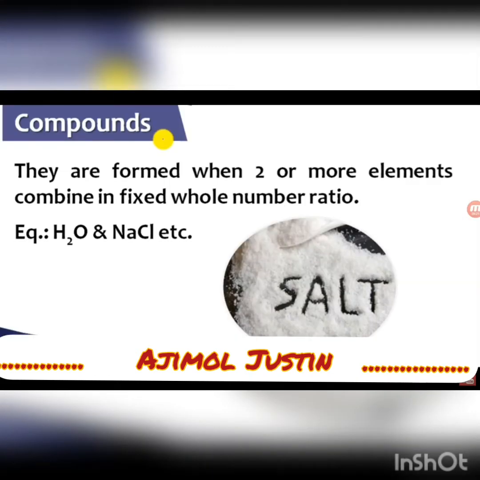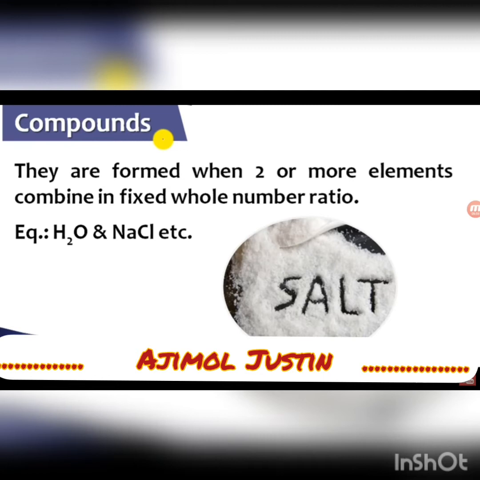Now next is compounds. What are compounds? They are formed when two or more elements combine in a fixed whole number ratio. Example, water and NaCl. Again, water, you can see H2O. H, hydrogen, is an element. O, oxygen, is another element. By combination of hydrogen and oxygen in a fixed ratio, you get the compound water.